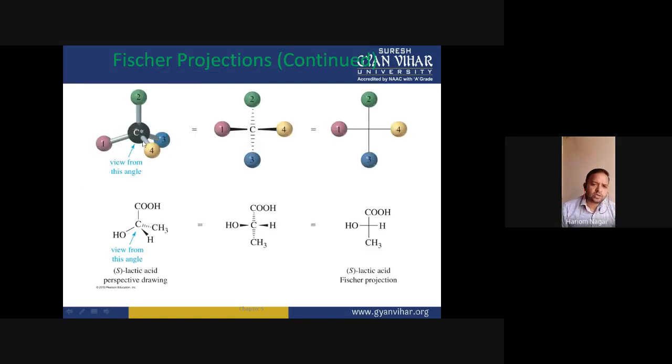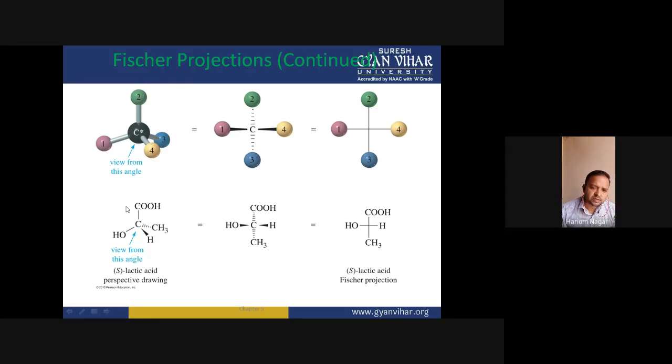So this is the molecule. This molecule is viewed from this angle, and when we move this molecule from this angle, this is the OH group. The fourth priority group is the hydrogen. First priority group is the hydroxy group.